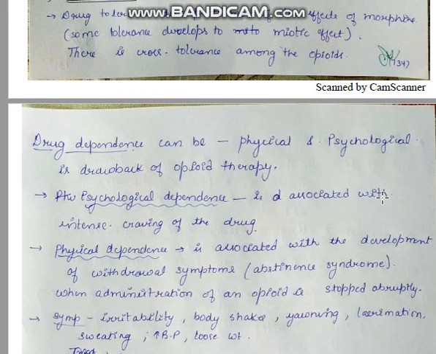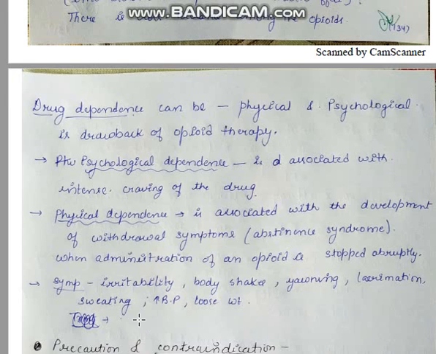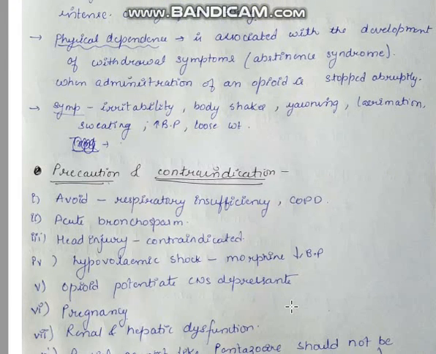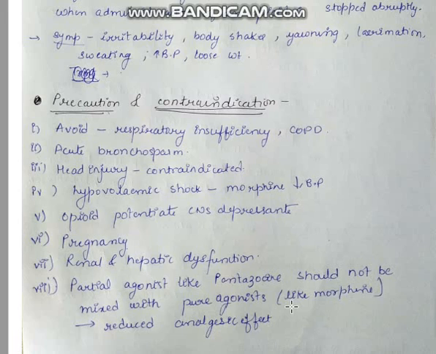The psychological dependence is associated with intense craving for the drug, and physical dependence is associated with the development of withdrawal symptoms, like abstinence syndrome, which is caused when the administration of the opioid is stopped abruptly. The symptoms are irritability, body shaking, yawning, lacrimation, sweating, increased blood pressure, or weight loss. Some precautions and contraindications should be observed while taking morphine.